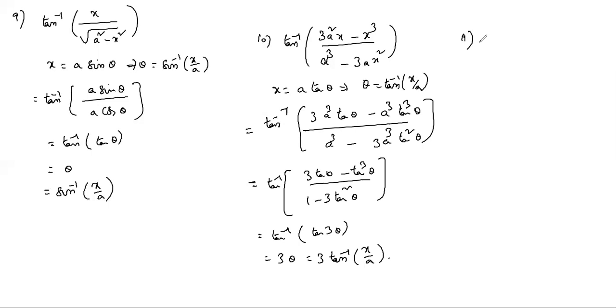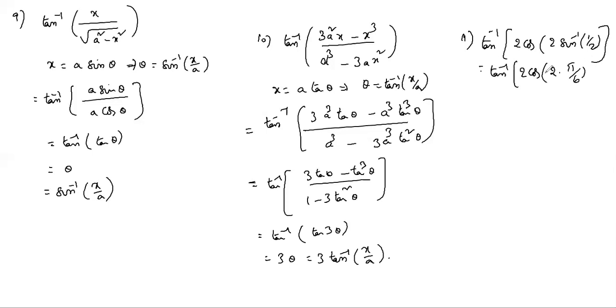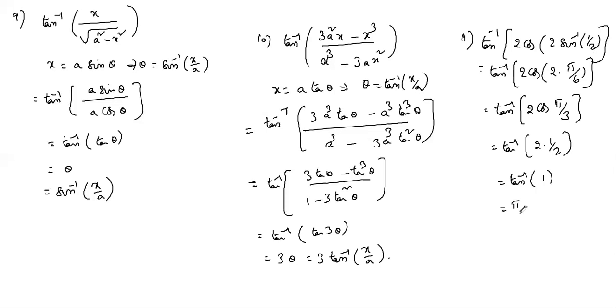Next, we have to simplify this value: tan inverse of 2 cos of (2 sin inverse 1 by 2). Sin inverse 1 by 2 we get pi by 6, since sin pi by 6 is 1 by 2. So tan inverse of 2 cos pi by 3, cos 60 is 1 by 2, so tan inverse 1. Answer is pi by 4.